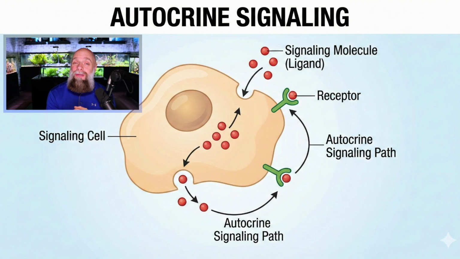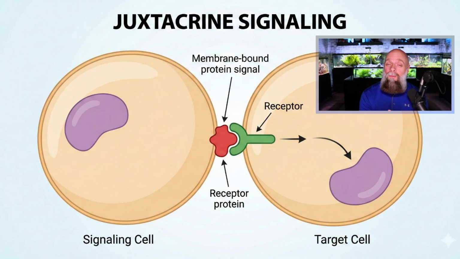Another way that cells communicate, well, sometimes they communicate with themselves, and that is a process called autocrine signaling. This can be common in immune system cells and even cancer cells. Another really important way that cells can communicate locally is through direct contact. And this is really important for our immune systems, where one immune system cell can communicate whether or not they've found something that is bad inside of the body. It's also a way for our body cells to signal to the immune system whether or not they're healthy or sick.